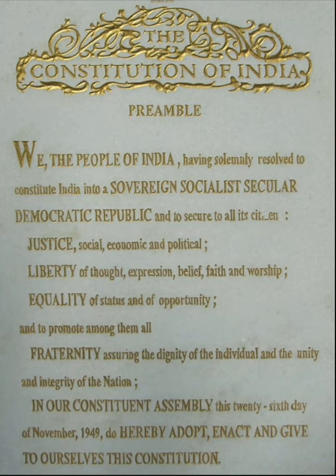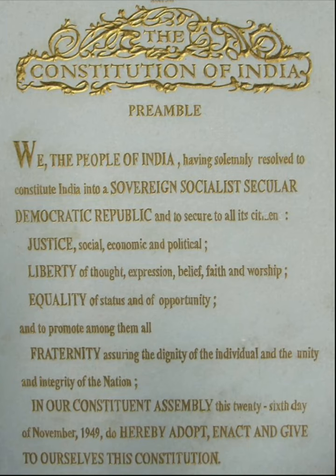So now I will tell you some of these provisions. That is equality before law, which is in article 14. Prohibition of discrimination on grounds of religion, race, caste, gender, place of birth, which is in article 15. Equality of opportunity in matters of public employment, article 16. Abolition of untouchability and abolition of titles.